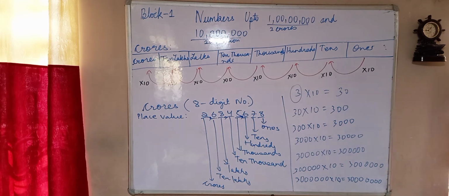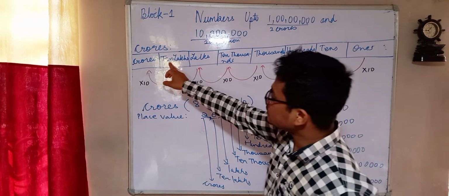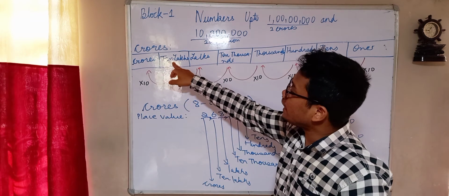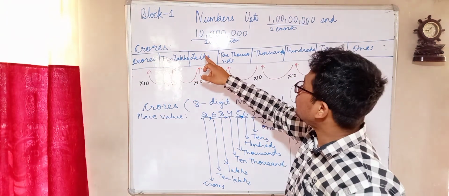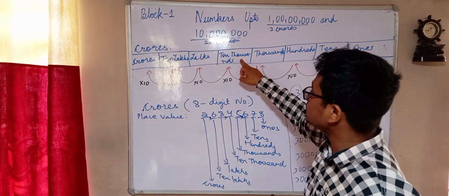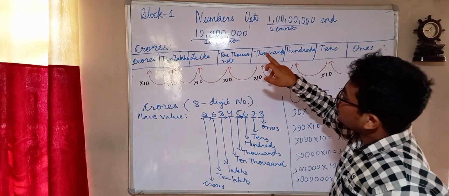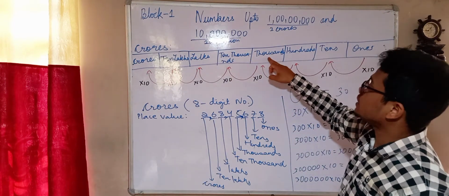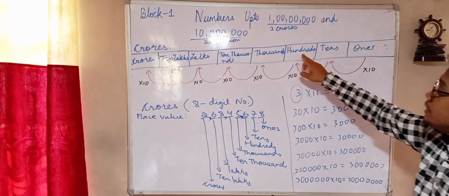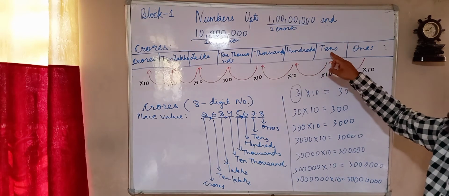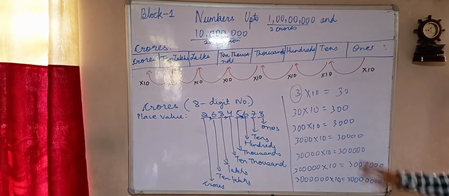That means you can say 1 crore is 10 times 10 lakhs, 10 lakhs is 10 times 1 lakh, and 1 lakh is 10 times 10,000, and 10,000 is 10 times 1,000, and 1,000 is 10 times 100, and 100 is 10 times tens, and 10 is 10 times 1 also.